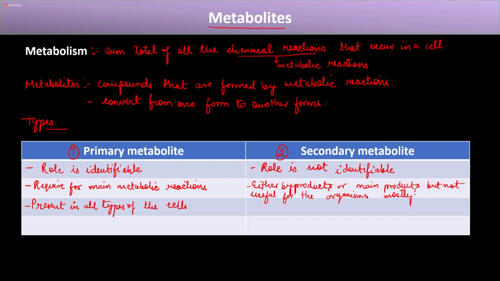But the secondary metabolites, because they are not very important for the organism, are not present in all types of cells. By all types, I mean bacteria, plant, animal, all types of cells. In the case of secondary metabolites, it might be possible that one is present in a certain bacterial cell, but not in the animal cell, right? This is what I mean by all types of cells.